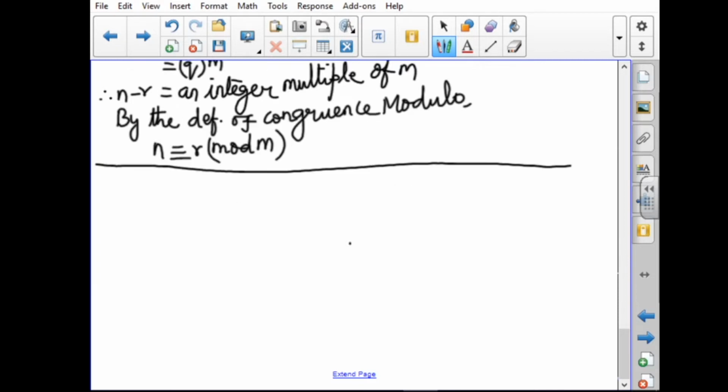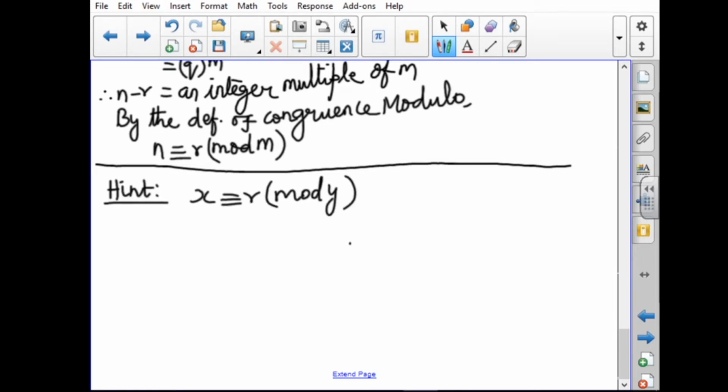Next one, modulo operations. This is the concept of modulo. It deals only with the remainders. Just recall this: you write x is congruent to R mod y.